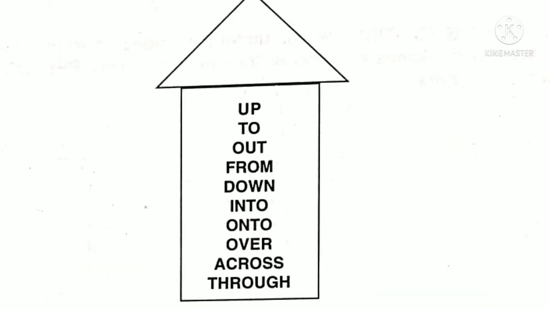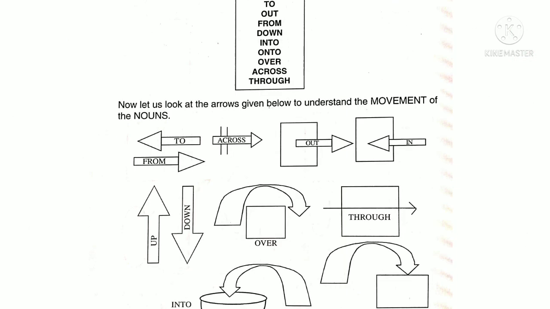Prepositions also tell us about the movement of the nouns. These prepositions tell us where or in what direction the noun is moving. These prepositions are up, to, out, from, down, into, onto, over, across, and through. Now let us look at the arrows given below to understand the movement of the nouns.